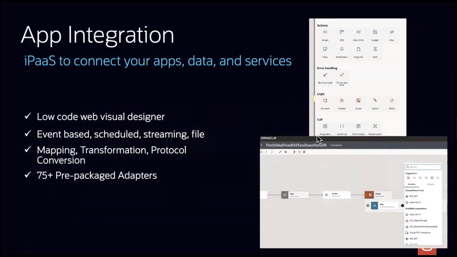So let's get into some of the features for integration. The core being application integration, this allows you to connect to your apps, data, and services. All the tools within this umbrella are low-code web visual designer tools. The screenshot you see on the bottom right-hand corner is an example of an integration. As you can see, it's a unidirectional flow, and it's built of a bunch of components.